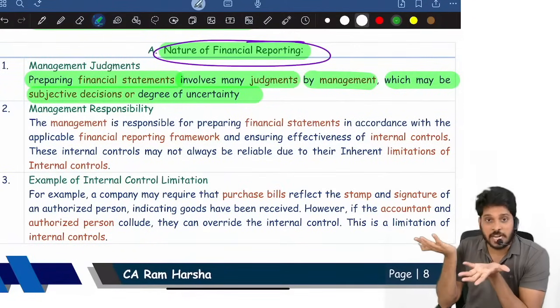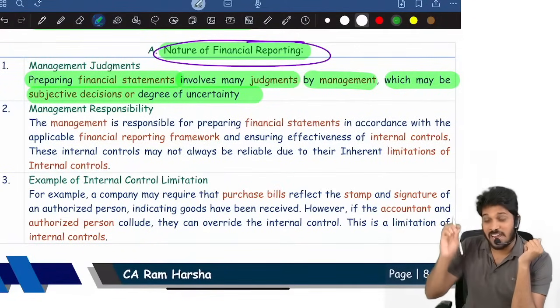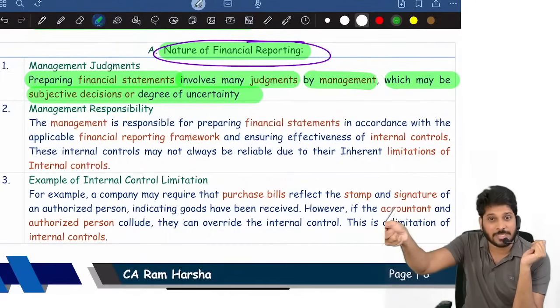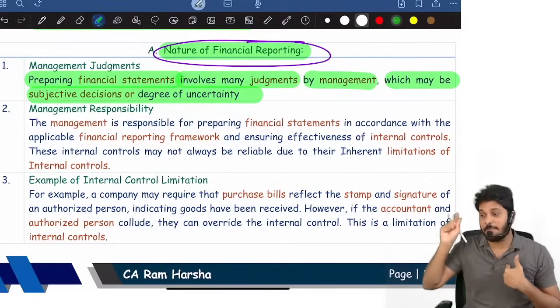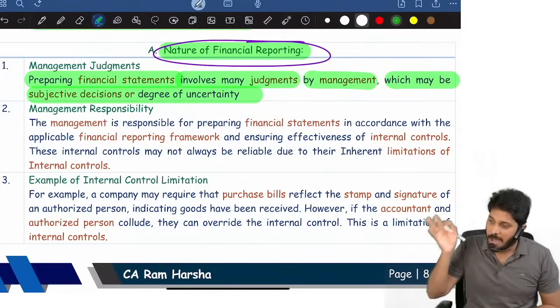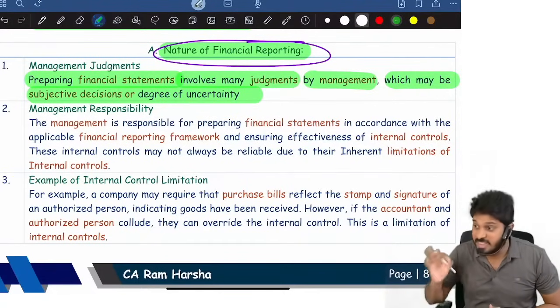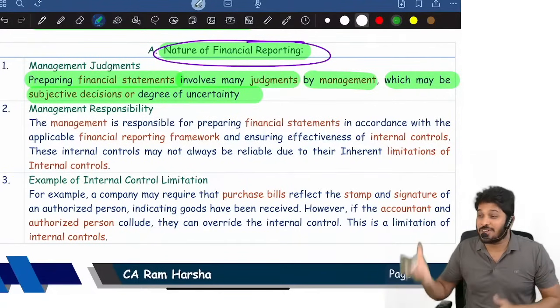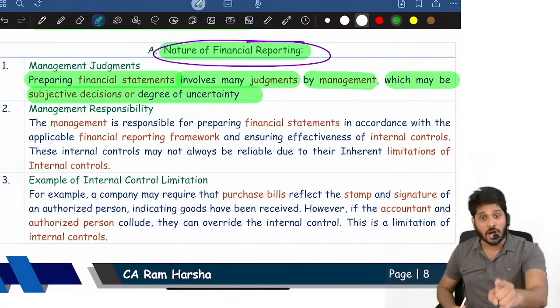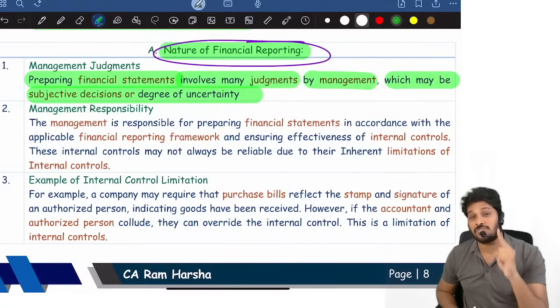That itself is not 100% accurate. Now tell me, when life of the asset itself is not 100% accurate, depreciation itself is not 100% accurate, how can I certify balance sheet and P&L are 100% accurate? What is absolute assurance? Balance sheet and P&L are 100% accurate. This I cannot do. Why can I not do it? Because the very balance sheet and P&L itself is not 100% accurate, because preparation of financial statements involves judgments.